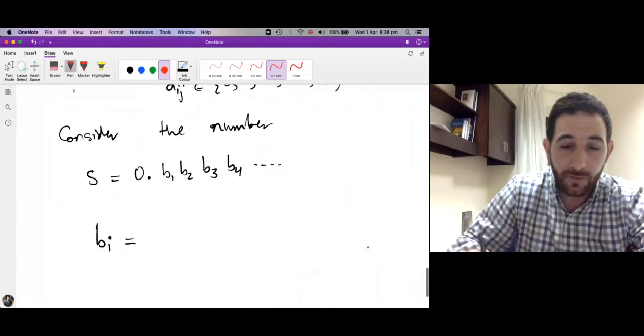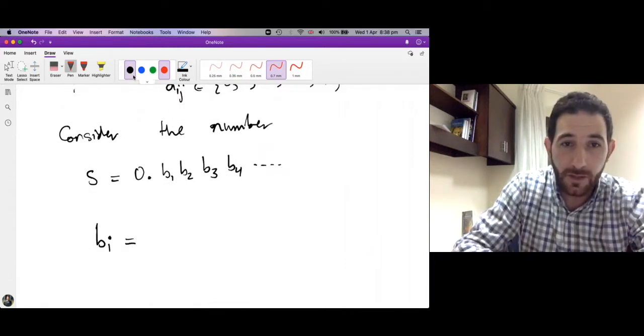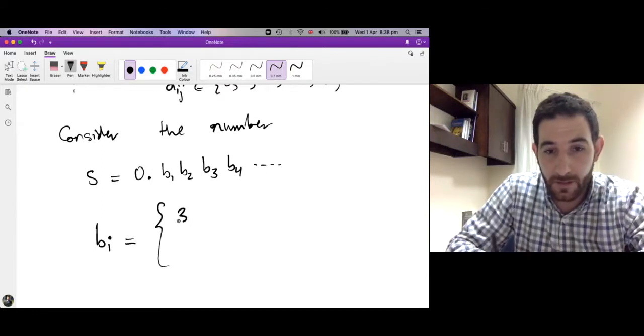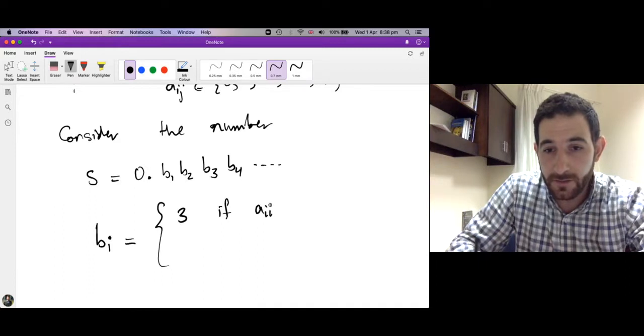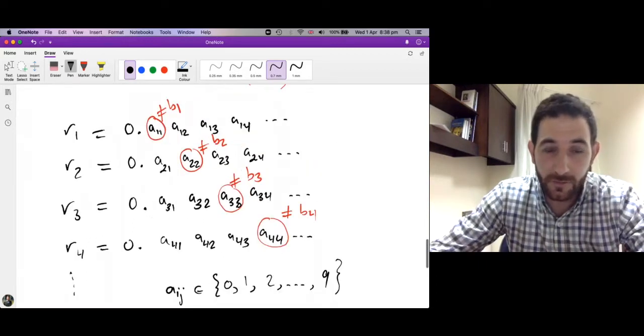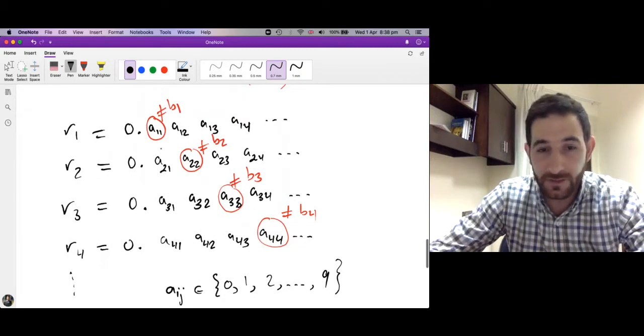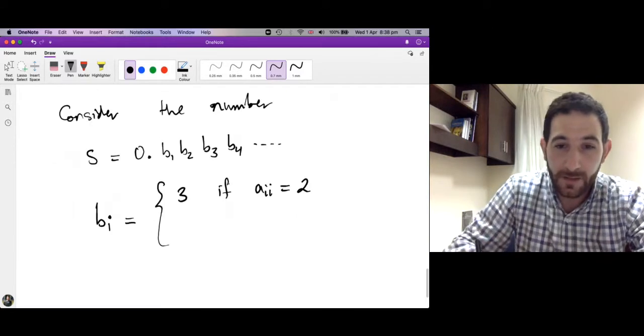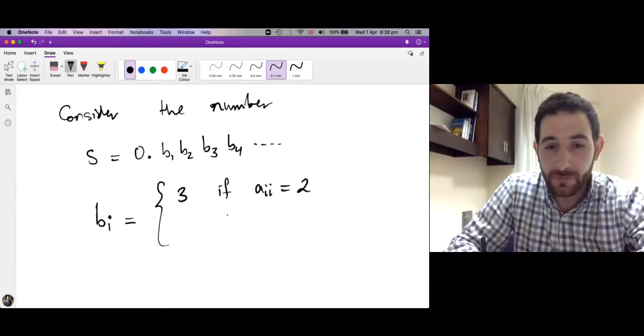So how do we define Bi? By saying Bi is 3 if Aii is equal to 2. If the diagonal element here is 2, we make this element Bi equal to 3, because we want them to be different.